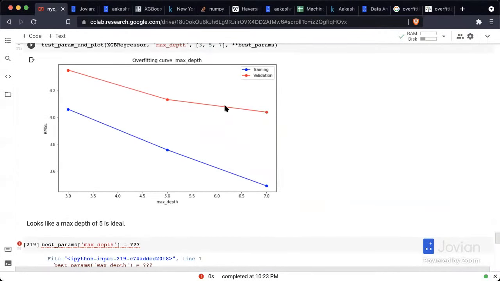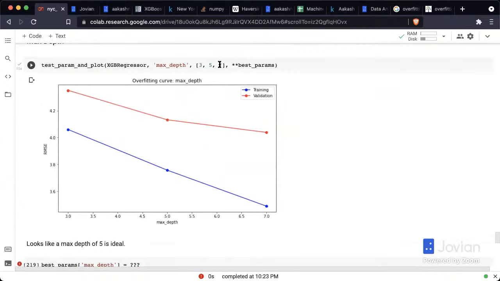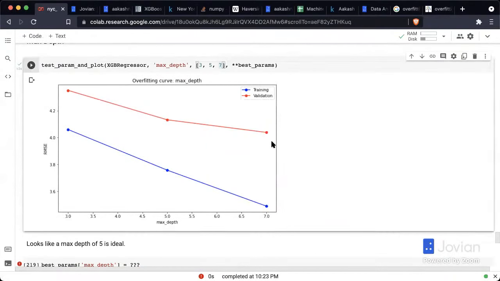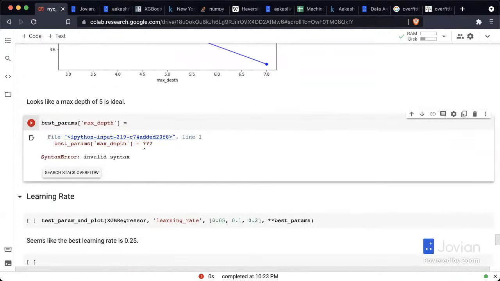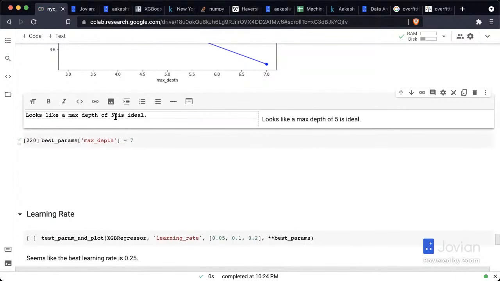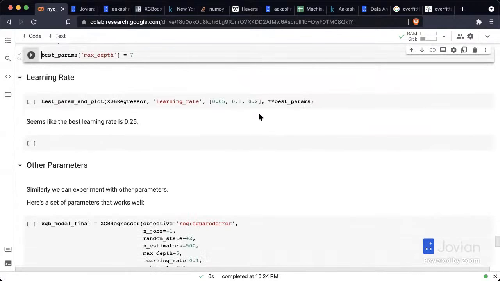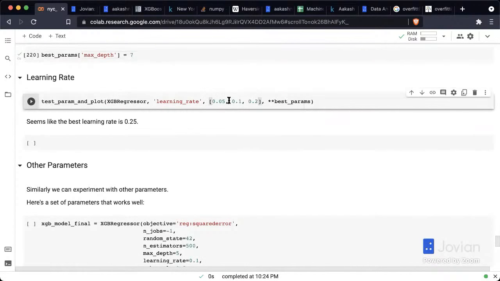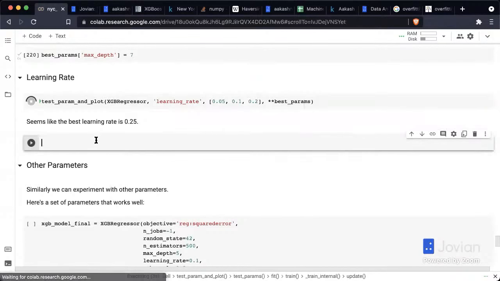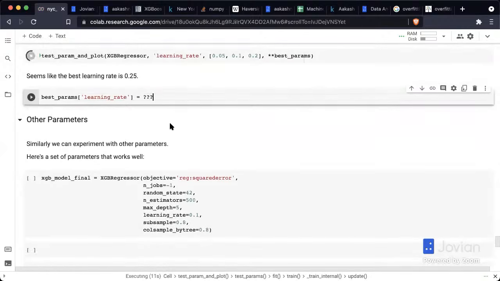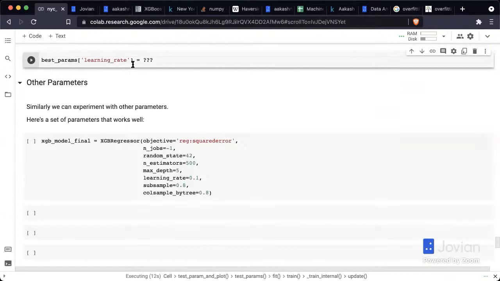Yeah, so here it is. You can see with max depth, it seems like if we were to pick a max depth of 7, that would actually give us a much better model. And so I'm just going to pick, let's say, a max depth of 7 here. Then we can try out some learning rates. I'm going to try out a bunch of learning rates here. And then based on that, I'm going to test a learning rate. And then, of course, we can continue trying to tune the model.